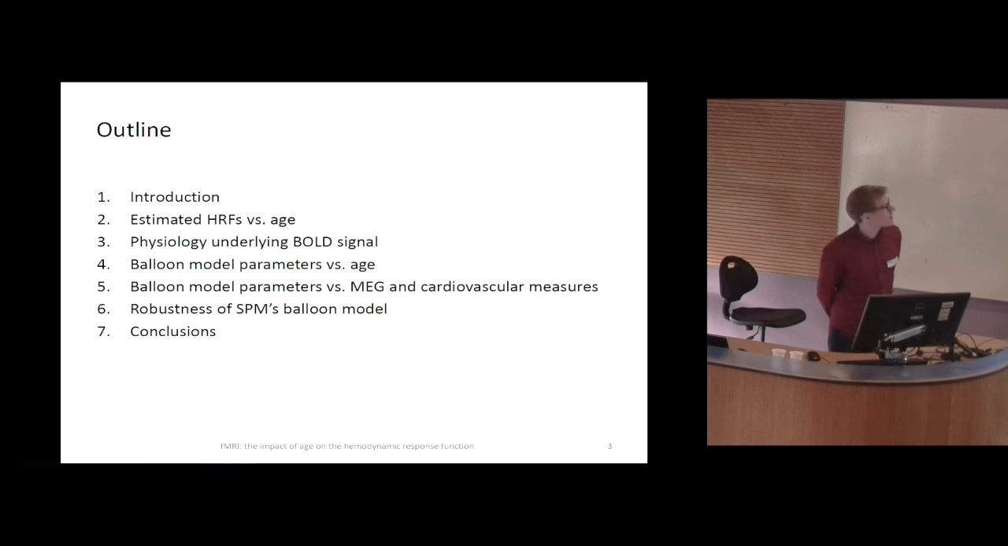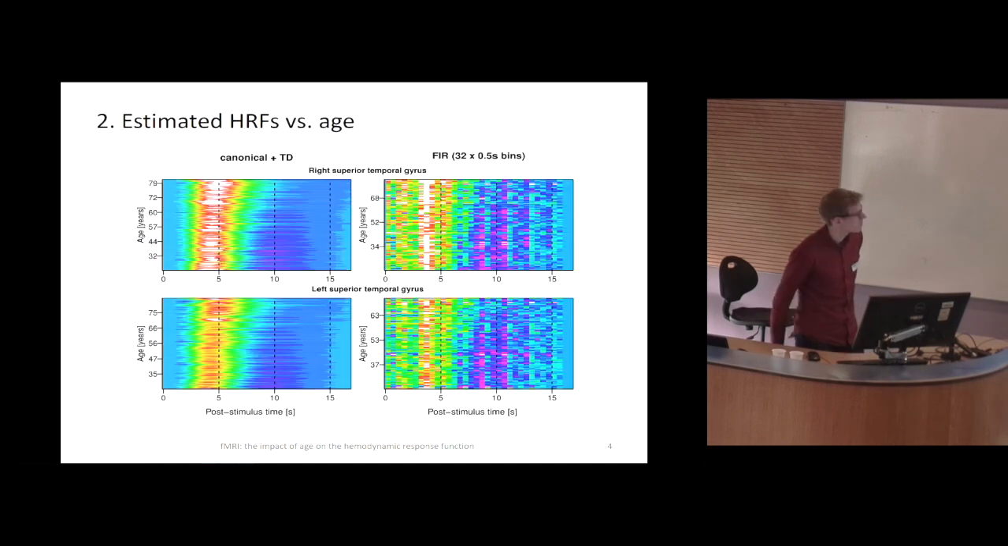So first, I will show the HRFs, the estimated hemodynamic response functions, plotted against age. Then I will talk about the physiology underlying the BOLD signal and what the balloon model is. Then I will present the results against age of the balloon model parameters, and I will try to correlate them with MEG and some cardiovascular measures. Then I will talk about the robustness of SPM's estimation procedure, how SPM estimates the balloon model coefficients, and some short conclusions.